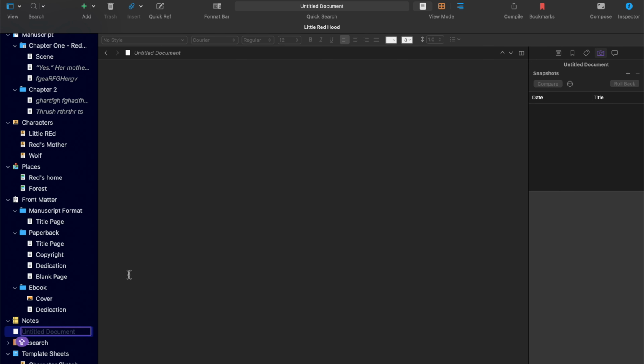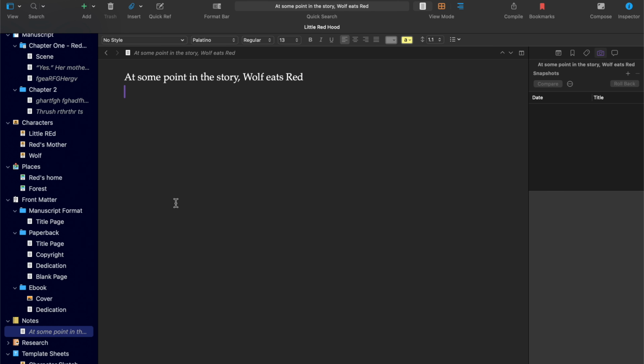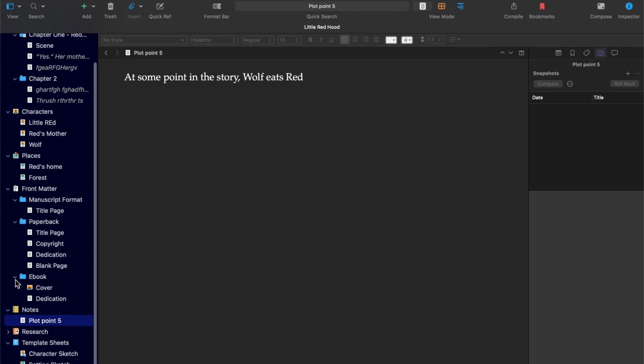I actually quite like the notes part, so you could put a reminder to yourself that that's what's going to happen. And then again, just name it something that would make sense to you. So I'd imagine this would probably be the fifth plot in the novel.